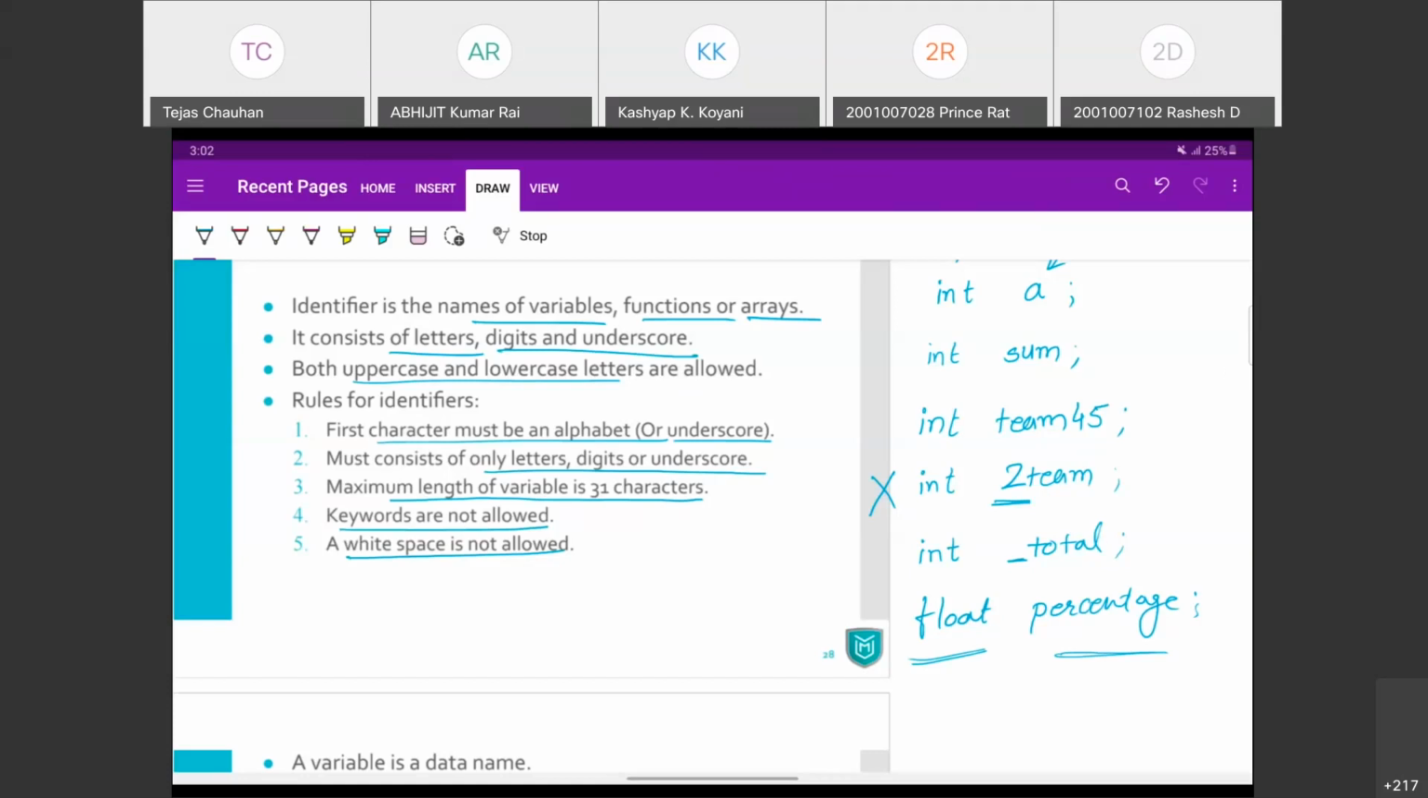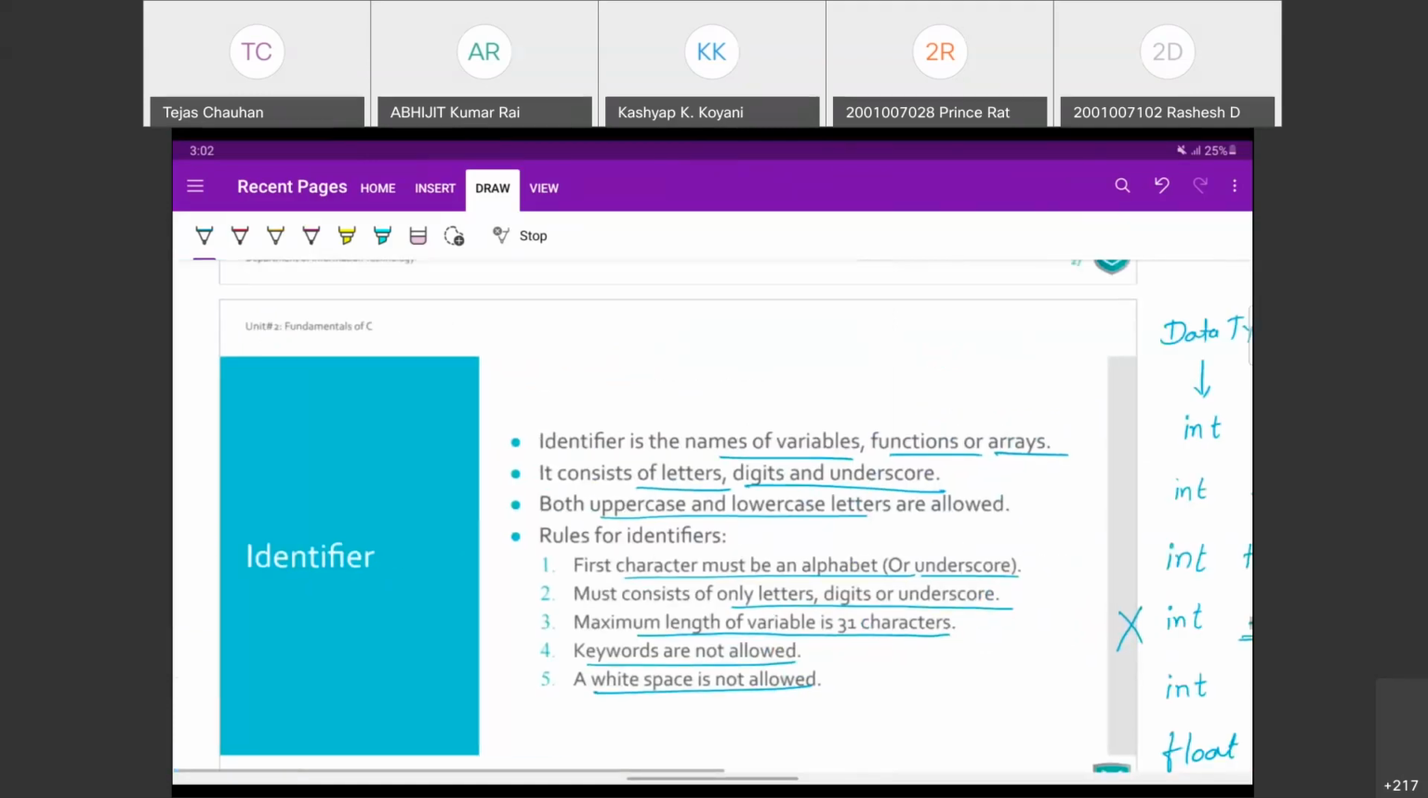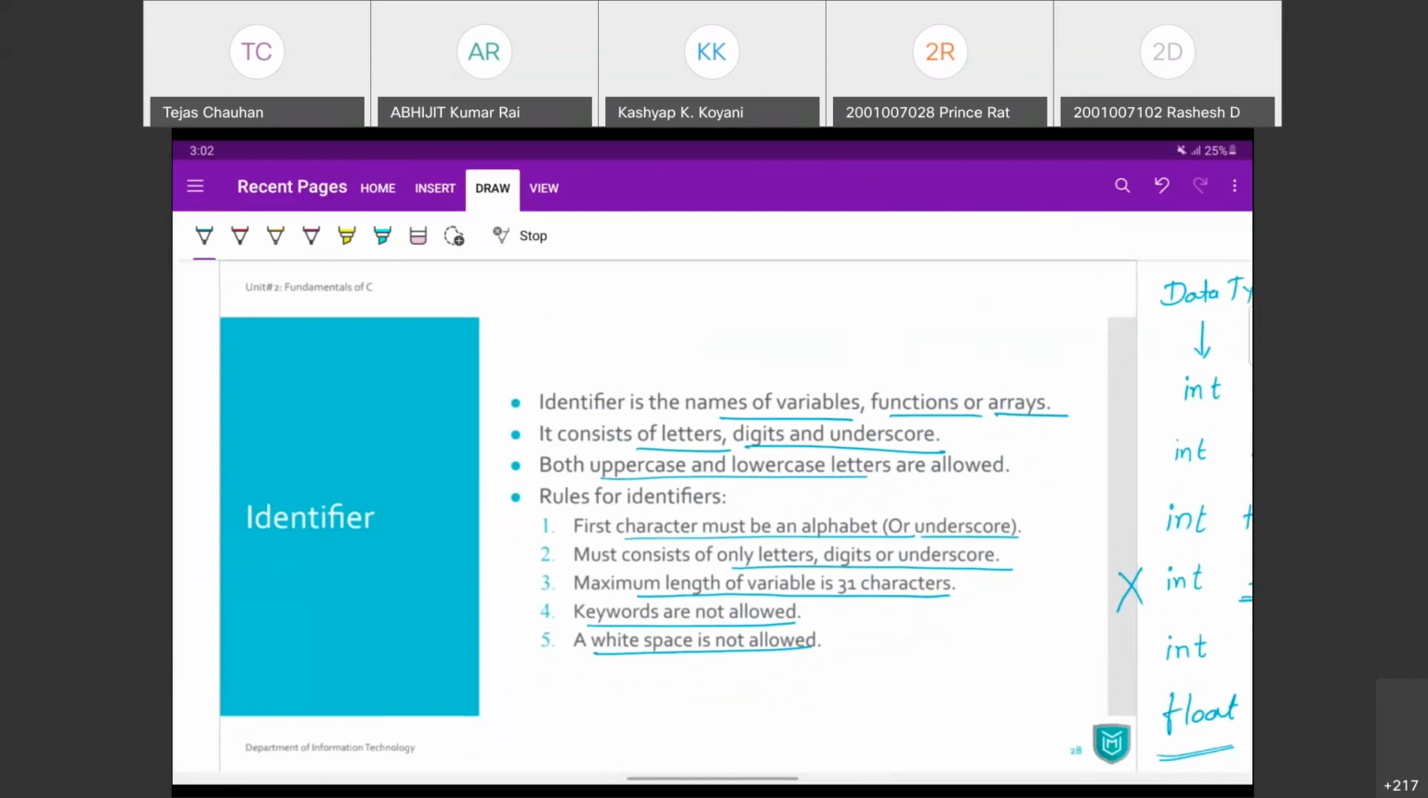Okay. So these are the identifiers. Identifier is nothing but just a label. Label for variable, label for function, label for arrays, label for any data type that you declare, anything.